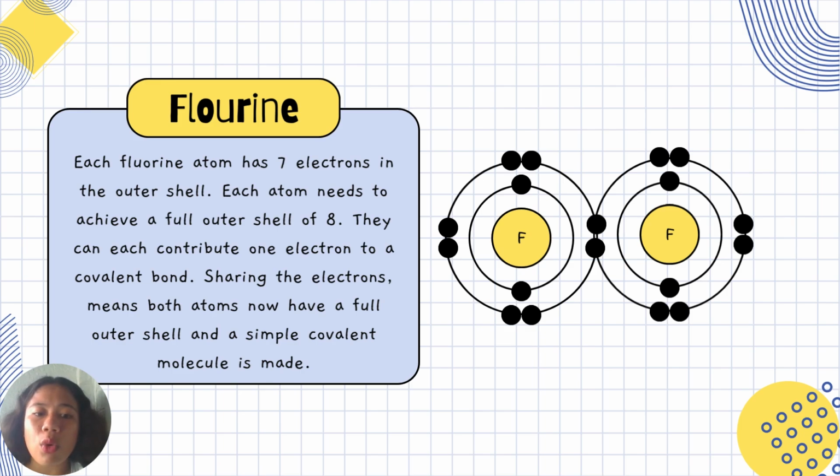So what two fluorines will do is that they will share one electron to each other. So sharing electrons means both atoms can now have a full outer shell and a simple covalent molecule is made. So just always remember a covalent molecule is between two nonmetals.